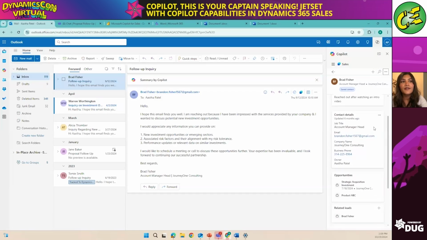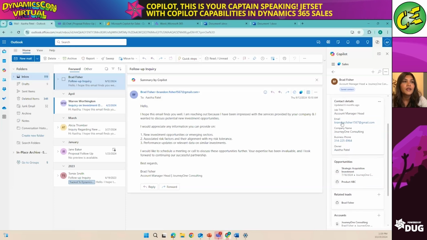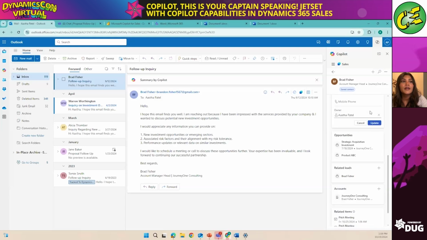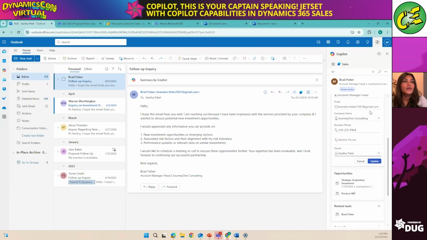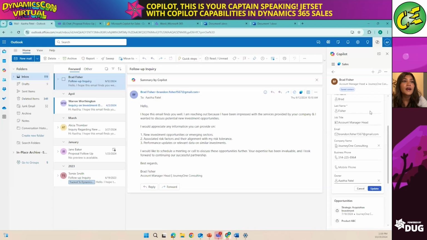At the bottom, we have contact details. So this is going to pull in all of the fields that live in your CRM, whether that be, again, Salesforce or Dynamics. And we can configure this to pull in the custom fields that you'd like, but I have a couple of basic ones showing in here. So we have job title, email, company name, and Brad's phone number. One really, really good feature is the ability to edit this record, right? So maybe I am on a call with Brad. He tells me he's not an account manager head anymore.